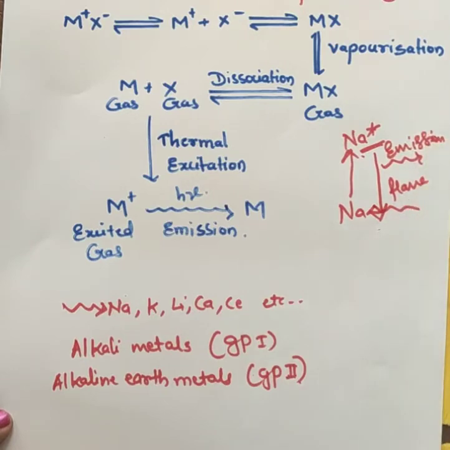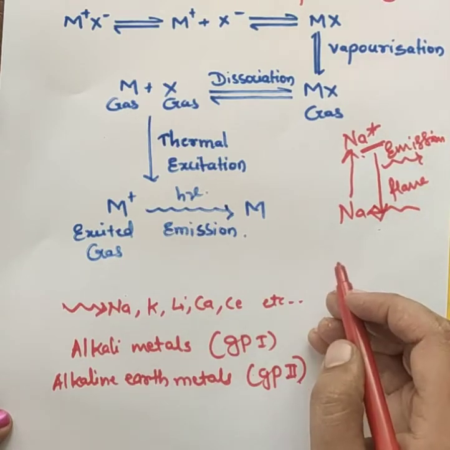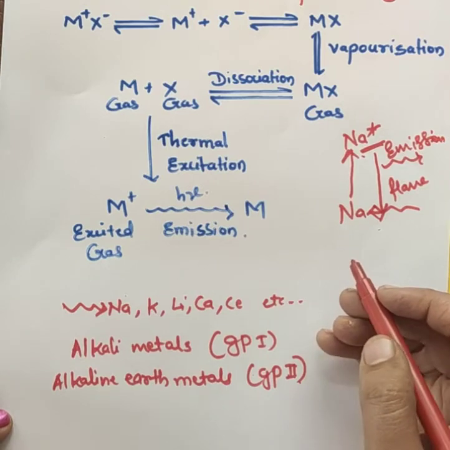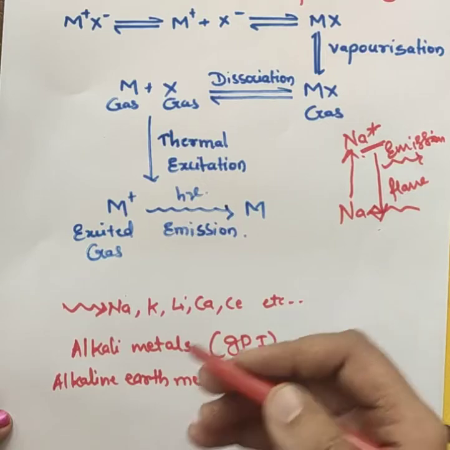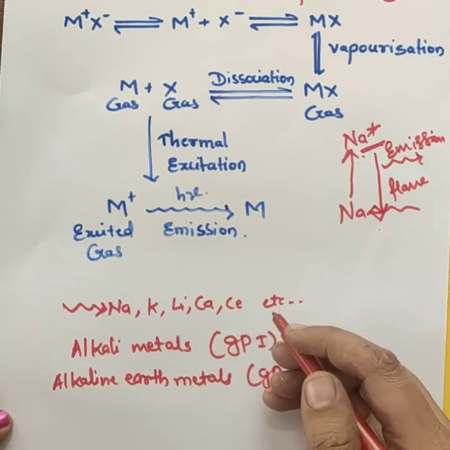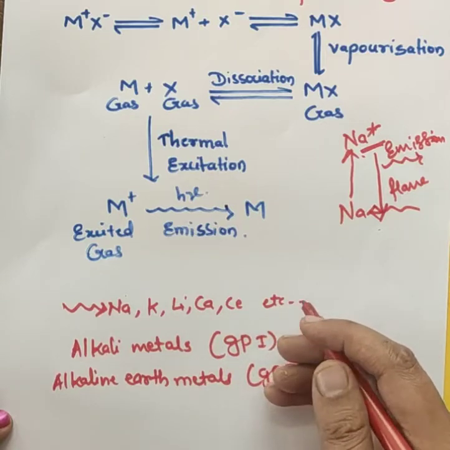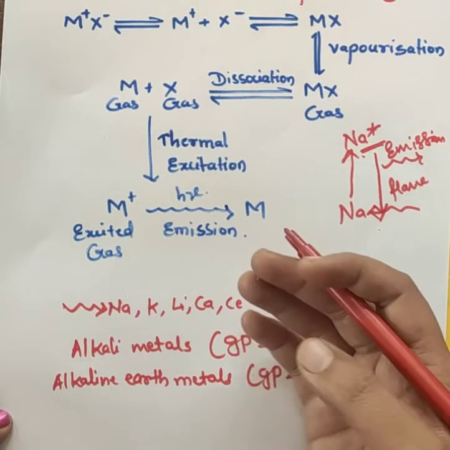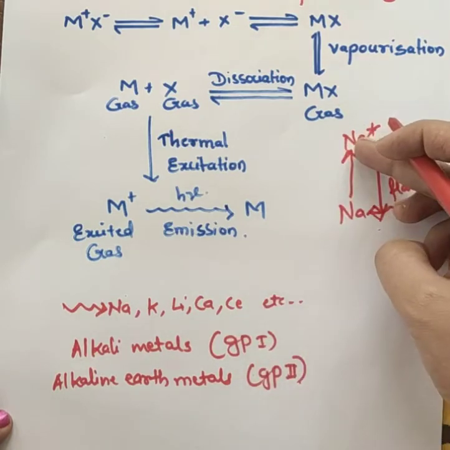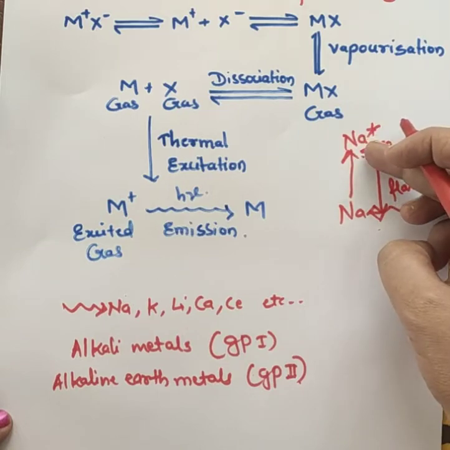So here the species of alkali metals or alkaline earth metals will be dissociated due to the energy provided by the flame source, and some of the atoms absorb the thermal energy and are excited to a higher energy level where they are not stable.